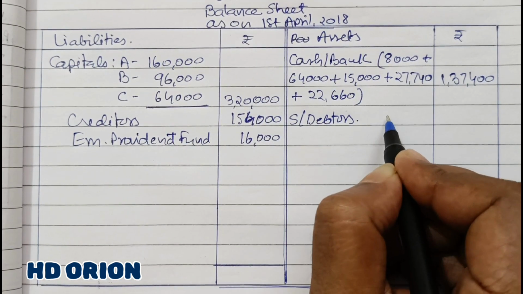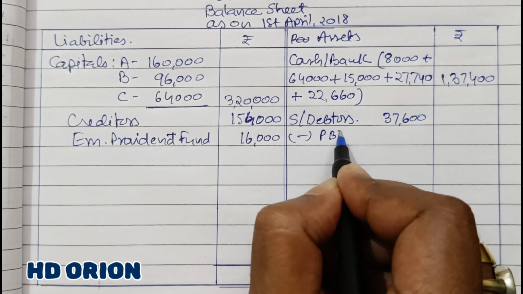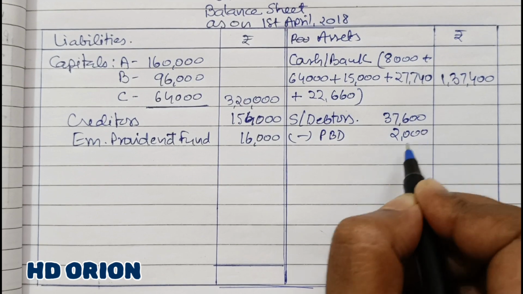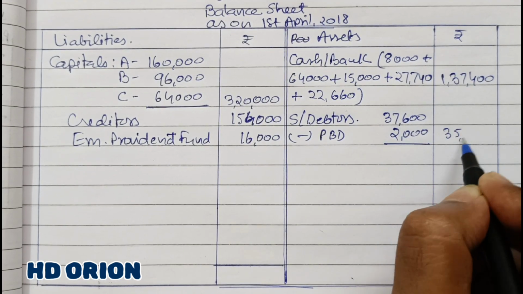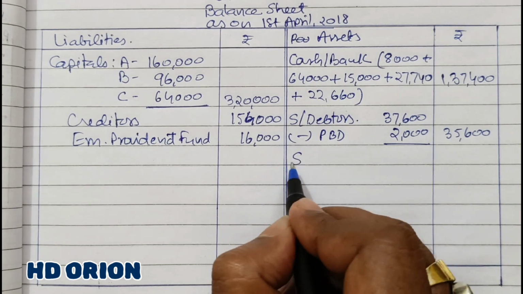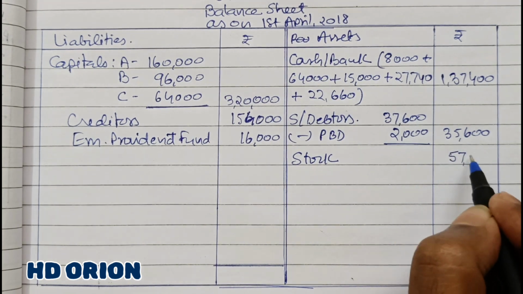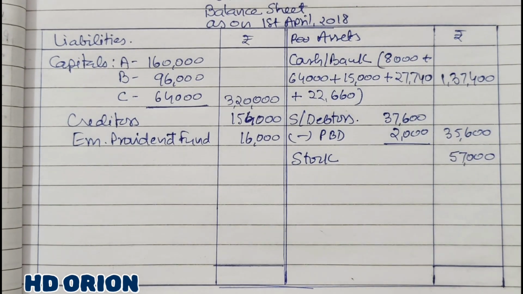Sundry debtors are of rupees 37,600, and there is a provision for bad debts of rupees 2,000 made. It is 35,600 in the outer column. Then stock. Stock was rupees 60,000. Now it has decreased by 5%, so 57,000 minus 3,000.